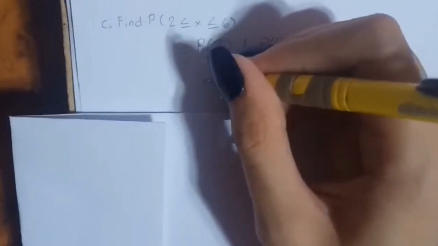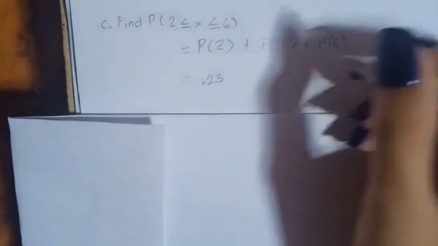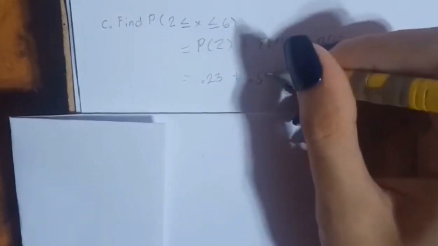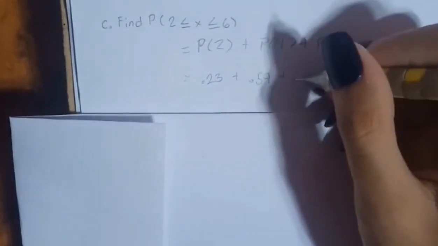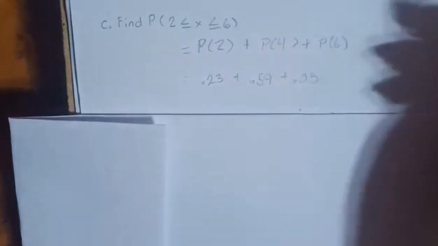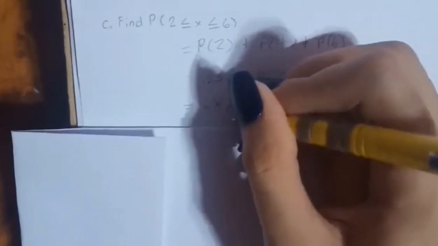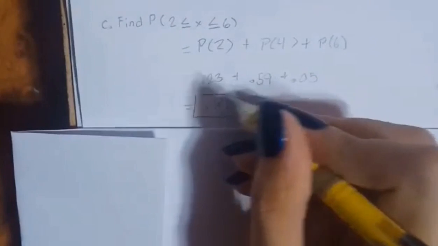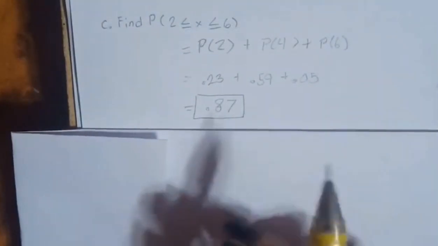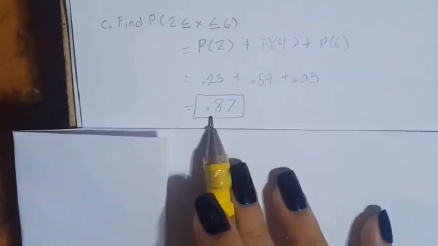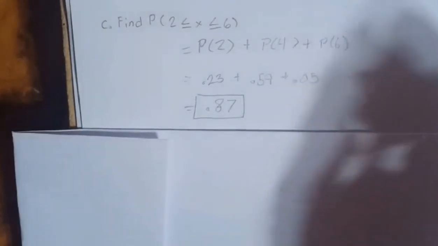So from the chart, we'll be writing down 0.23 plus 0.59 plus 0.5. So we'll be adding all of those, and the sum is 87. So that's how you get the answer. Basically, to sum things up, what you have to do is just add all of them and you'll get your answer. That's all, thank you.